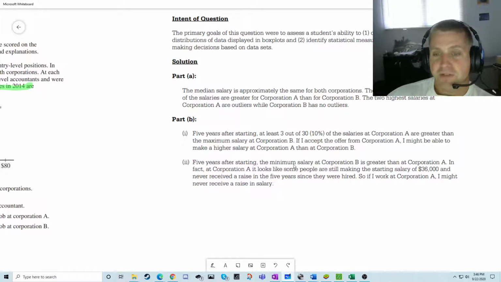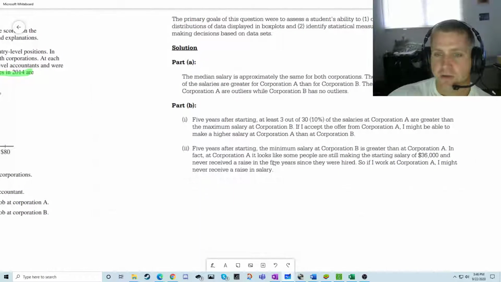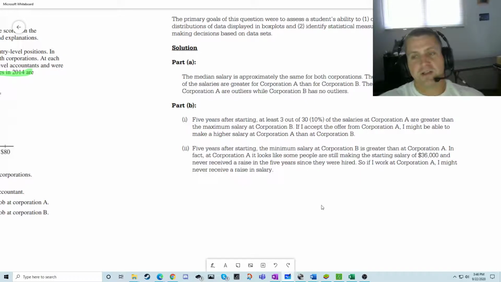For Part B, 5 years after, the minimum salary is higher in B than it is in A. That's true. The minimum salary is higher in B than A. So if you're just doing a straight up competition, B is going to win out on minimum salary. You could also see that this is talking about the whole raise thing too. Some people received a raise and some didn't.